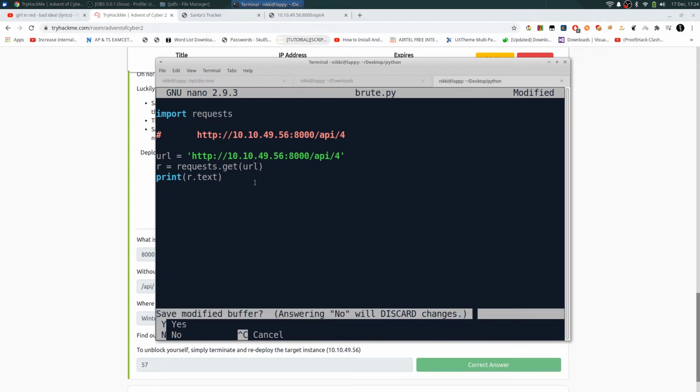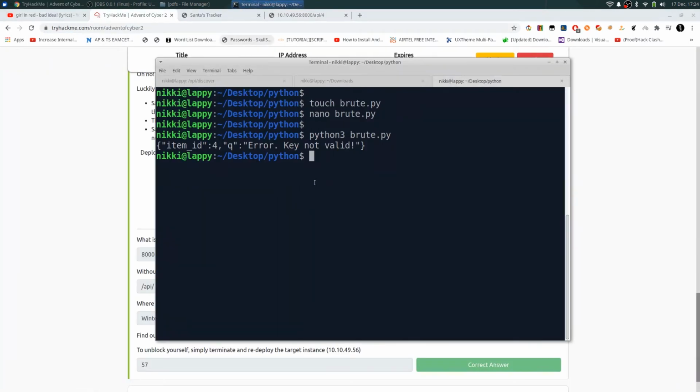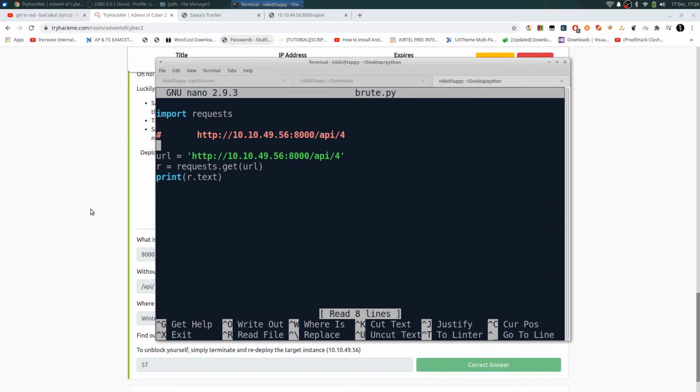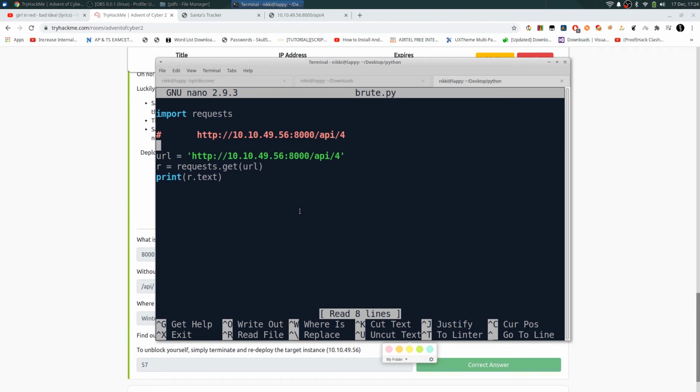So let's save this and run it using Python 3. It's giving the same response, the same one we got in the browser. The output is error, key not valid. Now we can use a for loop from 0 to 100. Remember, the key is an odd number between 0 and 100. After too many attempts, Santa's threat will block you. There may be some firewall or IDS software, so we don't know.